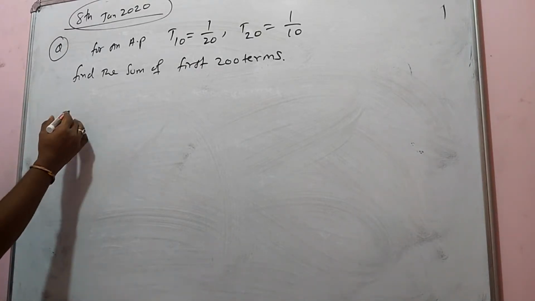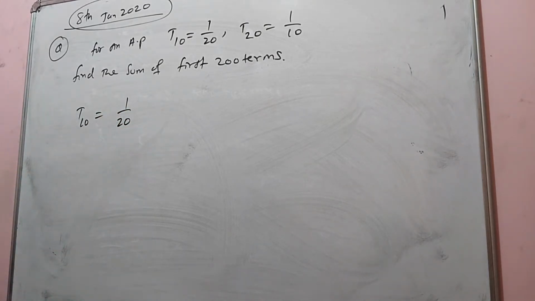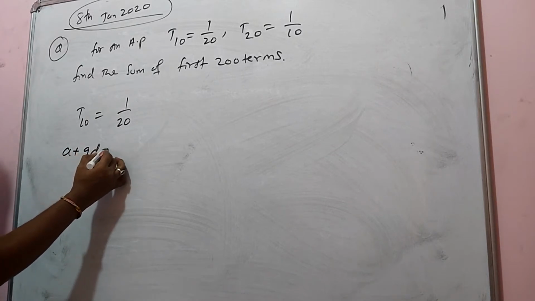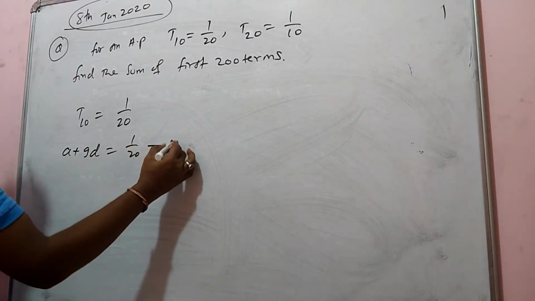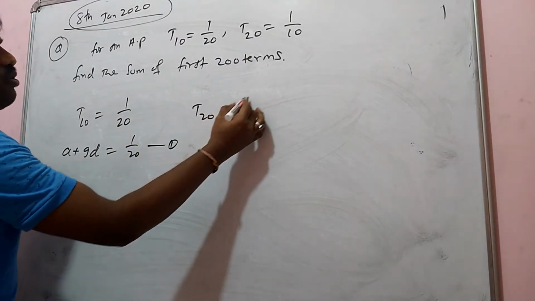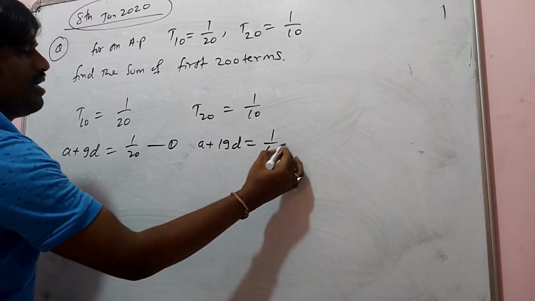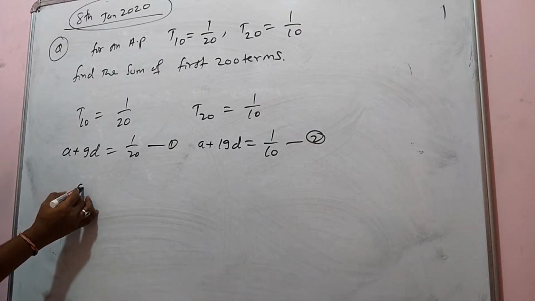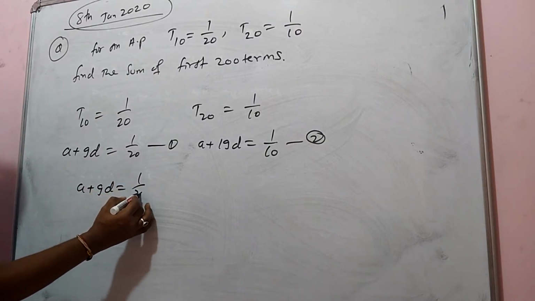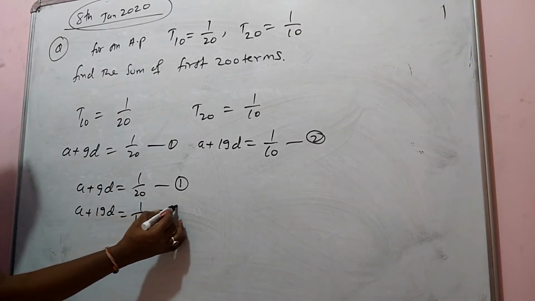Look here. T10 is equal to 1 by 20. T10 can be written as A plus 9D. A plus 9D is equal to 1 by 20. Are you getting it? This is one equation. Next, T20 is equal to 1 by 10. This can be written as A plus 19D is equal to 1 by 10. This is the second equation, dear students. A plus 9D is equal to 1 by 20, the first equation; A plus 19D is equal to 1 by 10, the second equation.